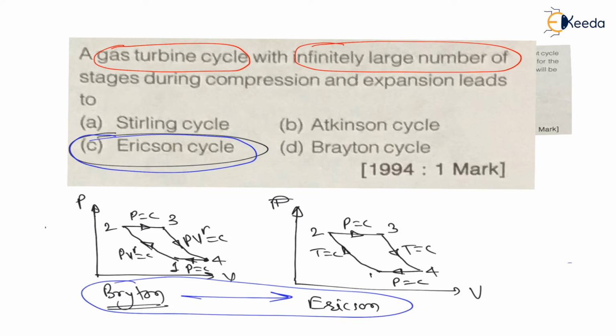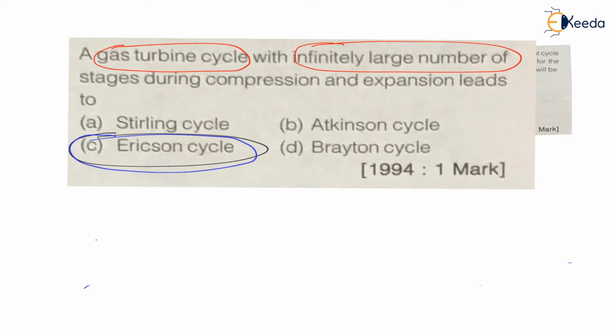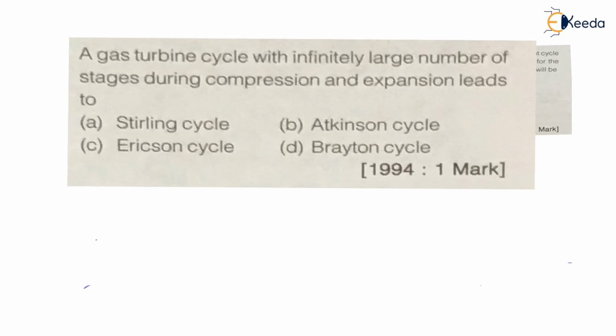Now, my dear students, here they have mentioned gas turbine cycle, but what they will do, they will replace this question by a single name. They will keep the same options, but instead of gas turbine, they will write here for Otto cycle.